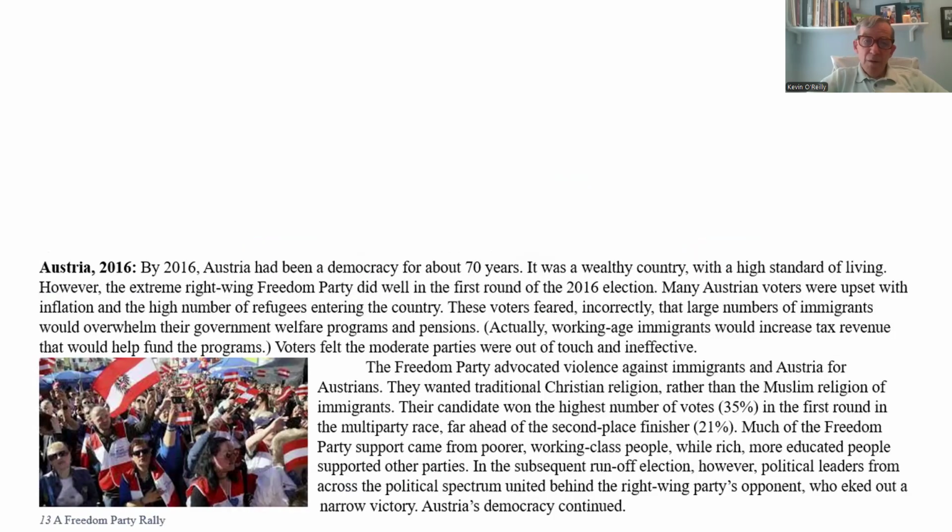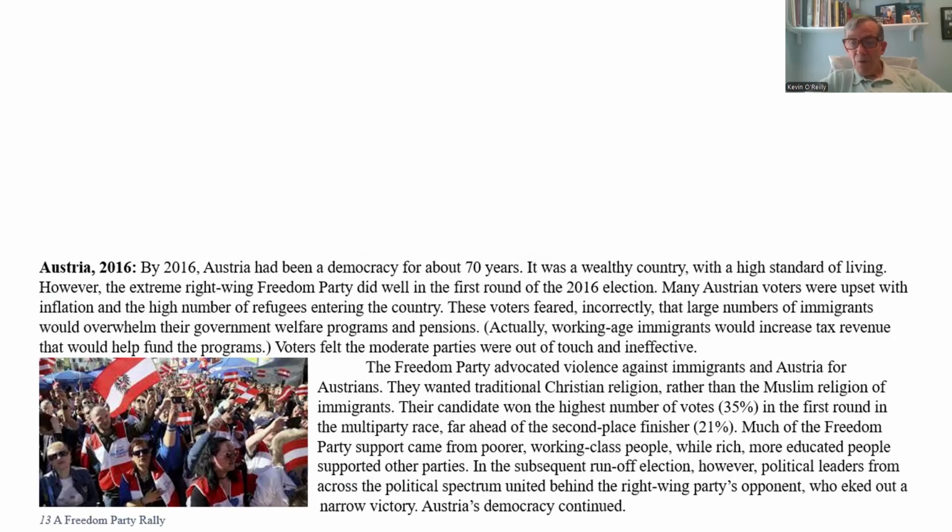The other one is Austria in 2016. Austria had been a democracy for about 70 years, a wealthy country with a high standard of living. However, the extreme right-wing Freedom Party did well in the first round of the 2016 elections. Many Austrian voters were upset with inflation and the high number of refugees entering the country. These voters feared, incorrectly, that large numbers of immigrants would overwhelm their government welfare programs and pensions.